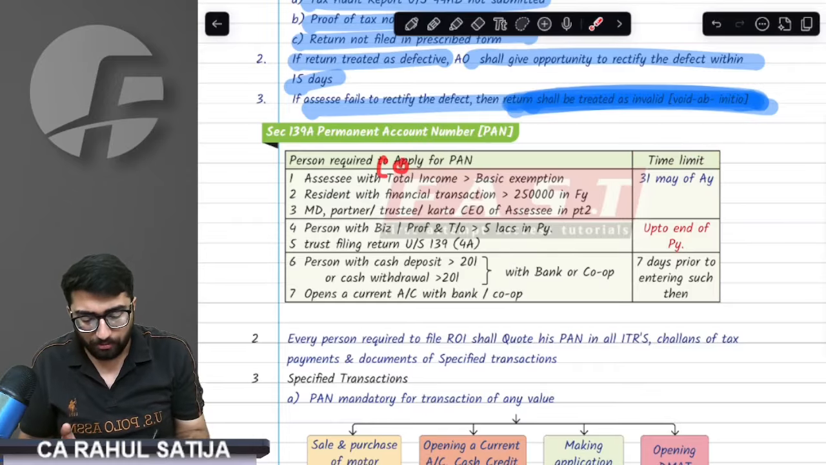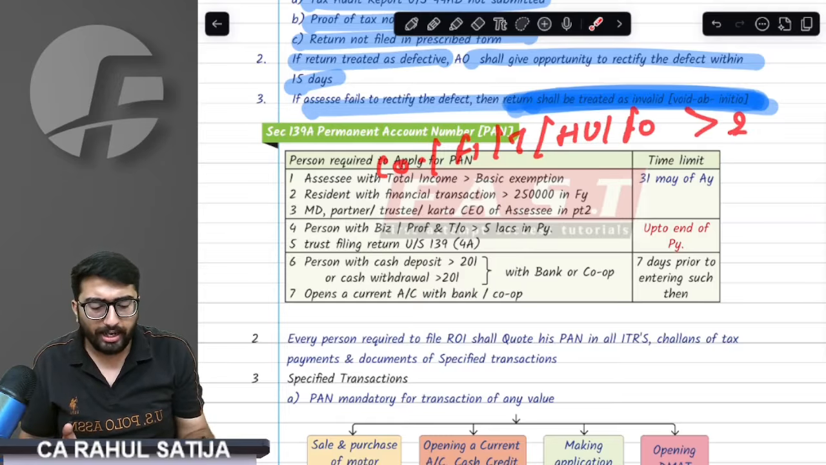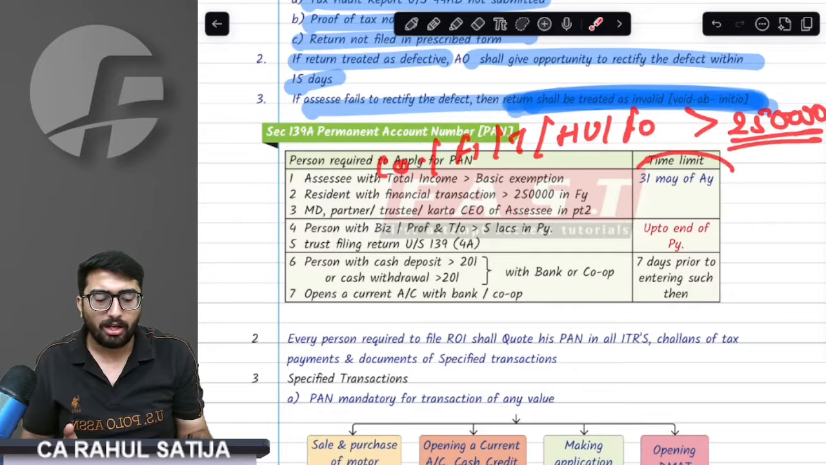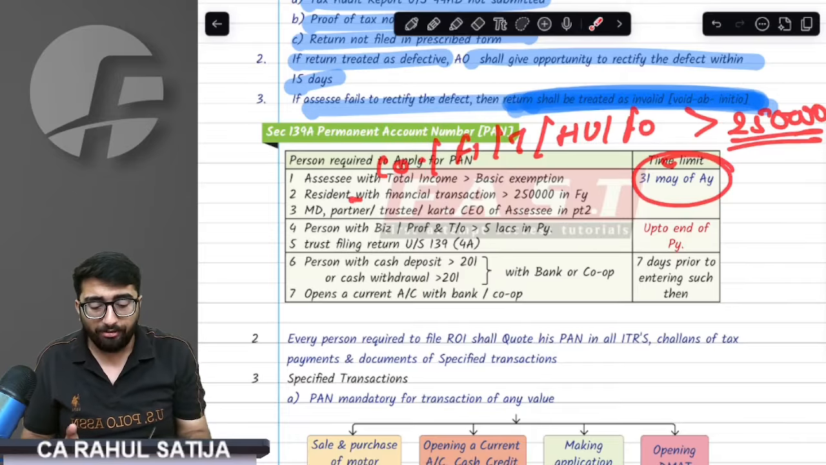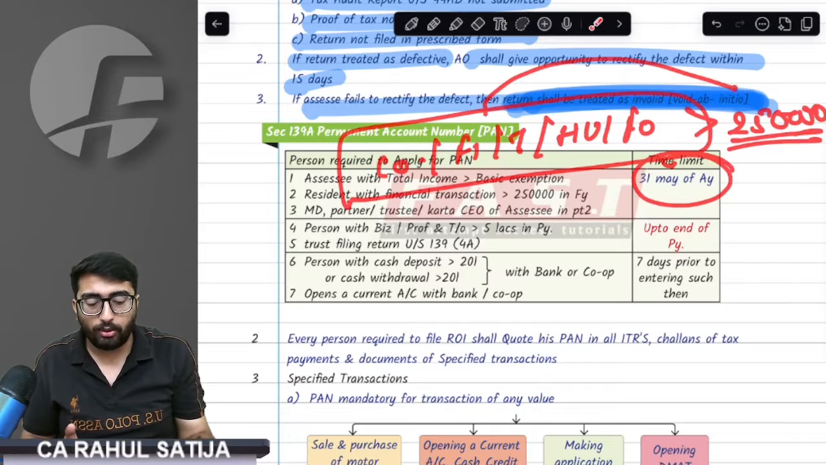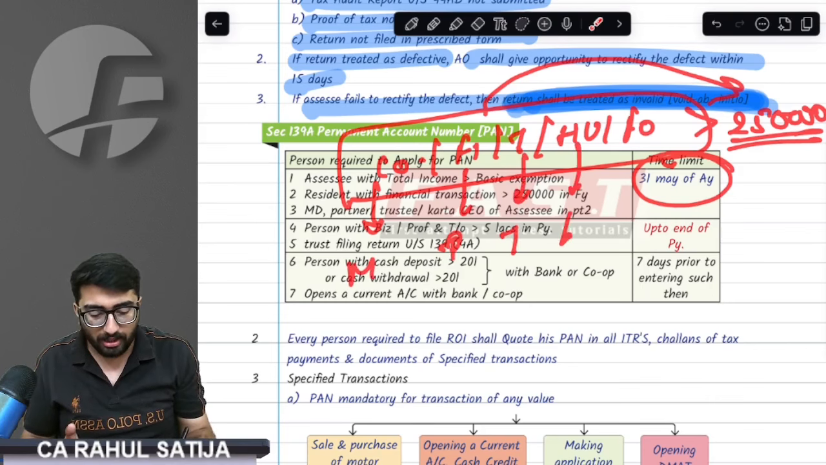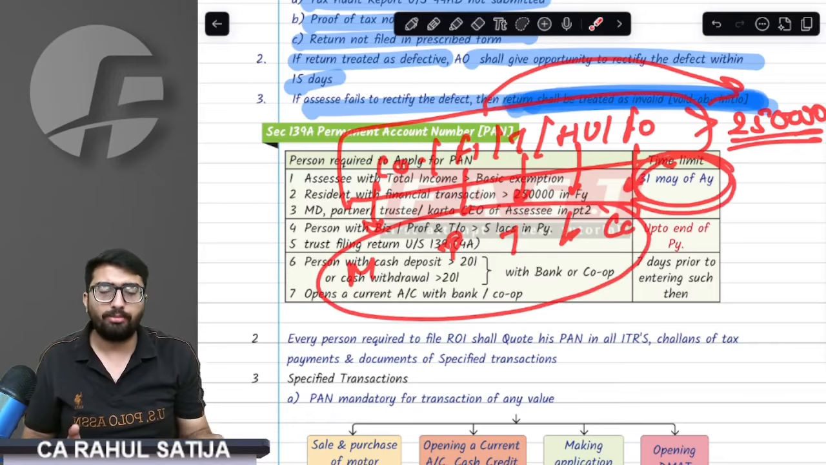If you are any company, any firm, any trust, any HUF, or any political party who is going to enter into a financial transaction exceeding 2.5 lakh in a previous year, they should get the PAN by 31st May of the assessment year. And if these entities are required to get a PAN, then company MDs, firm partners, trustees, HUF karta, and political party CEOs also require PAN by 31st May of the assessment year.